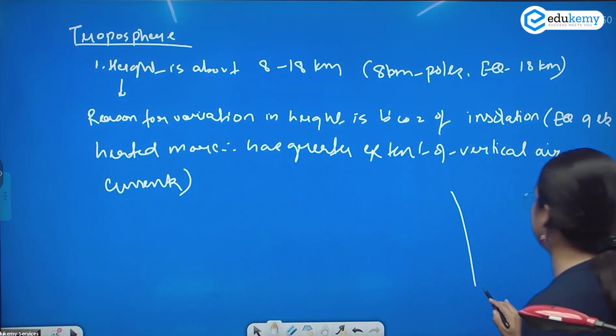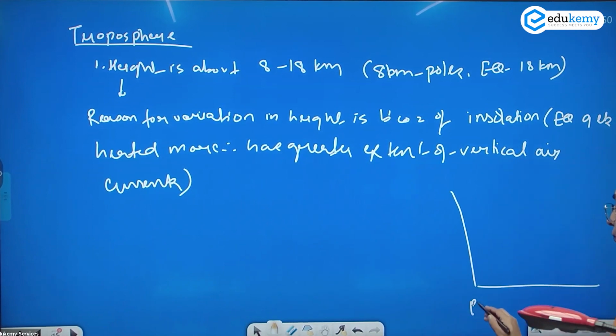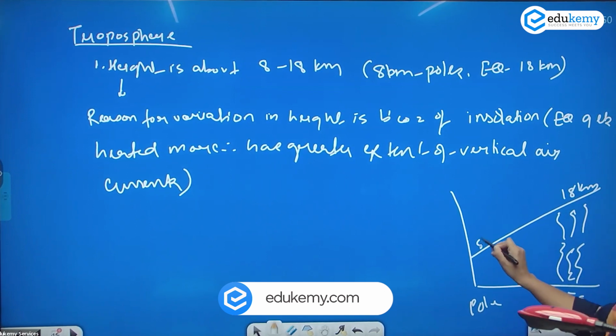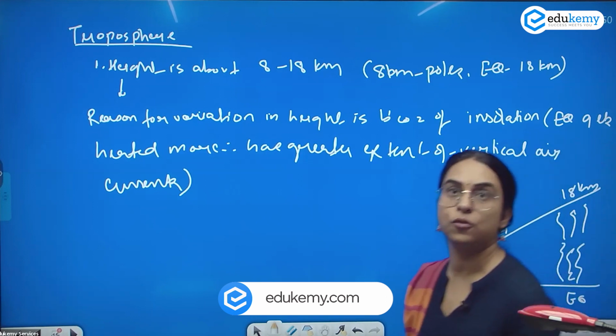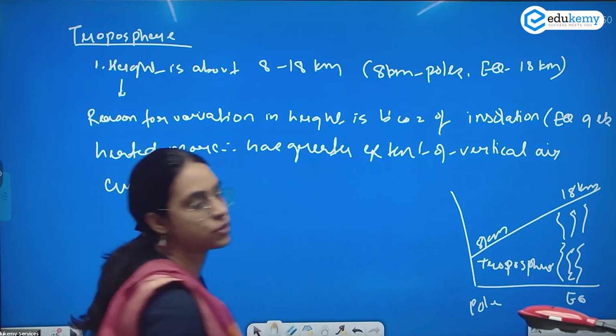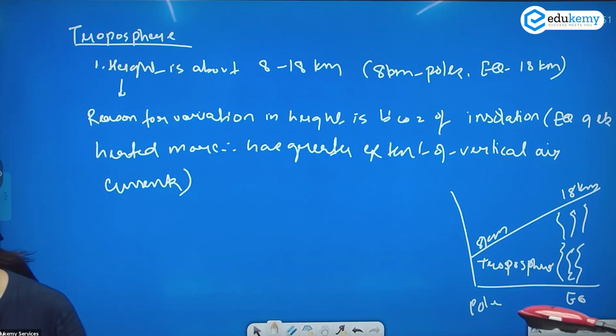This is the pole, this is the equator. There is a greater amount of heating and greater air currents, and because of this, the height of the troposphere is 18 kilometers here, whereas it is 8 kilometers at the poles. This is your troposphere. Greater insolation, greater extent of vertical air currents, and therefore the troposphere is higher at the equator as compared to the poles.